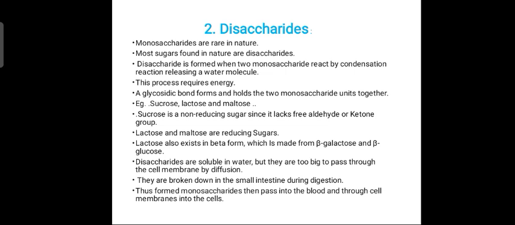Okay, so another example we have is maltose. Maltose is also called malt sugar. It forms during the germination of starchy seeds, and it is used in the making of alcohol. So these are some of the examples of disaccharides.